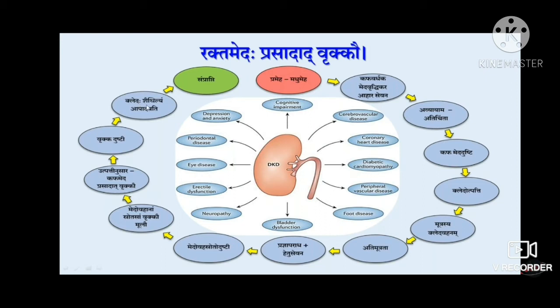So whenever there is Shaithilya, it will lead to Sira Shaithilya. This Sira Shaithilya can be correlated with glomerular hypertrophy, which is an initial stage. And all this will lead to end-stage renal disease, or Samprapti of Vrukka Rog according to Ayurvedic terminology.